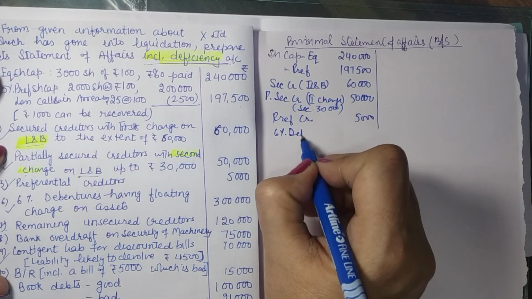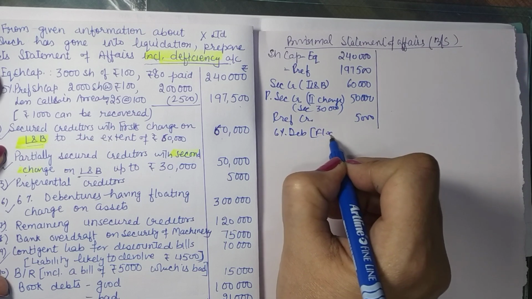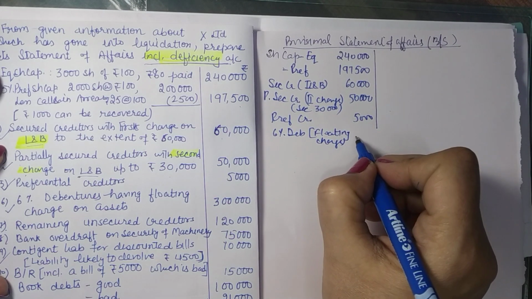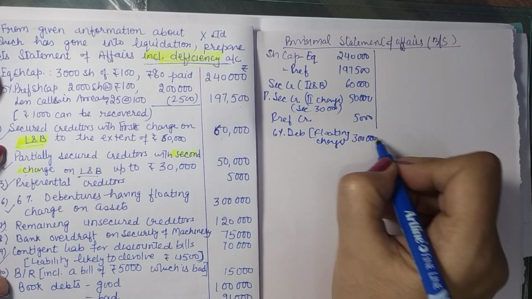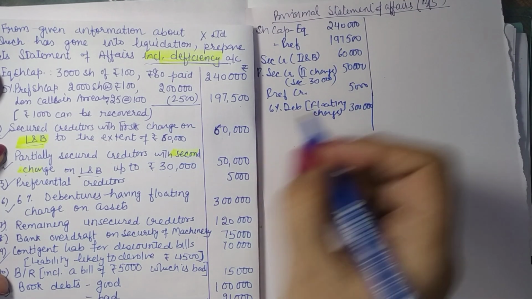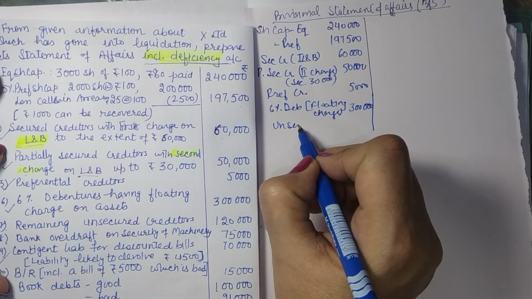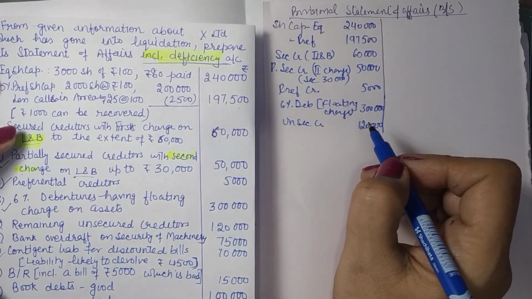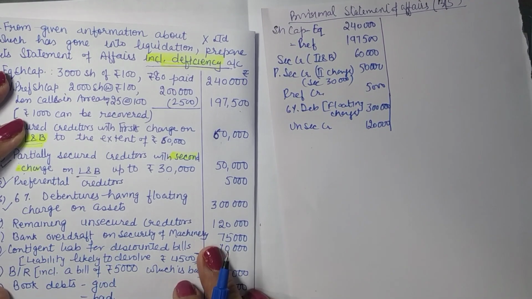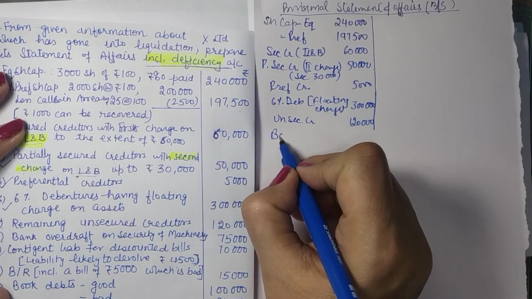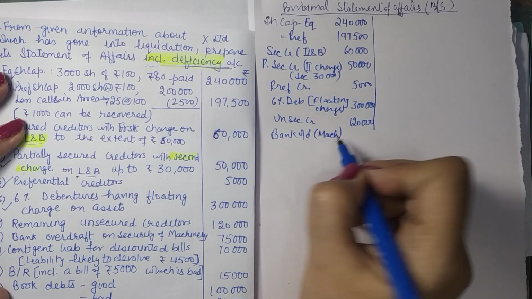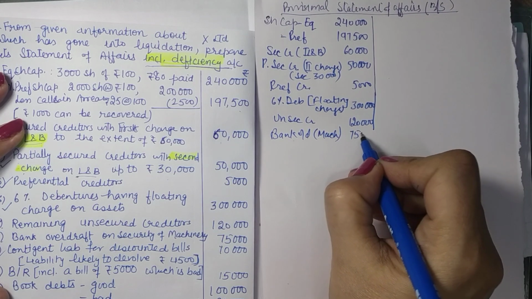6% debentures with floating charge, so to the extent possible, write up the amounts: 3 lakh. Then you have remaining unsecured creditors 1,20,000. Then you have bank overdraft on the security of machine, so 75,000.